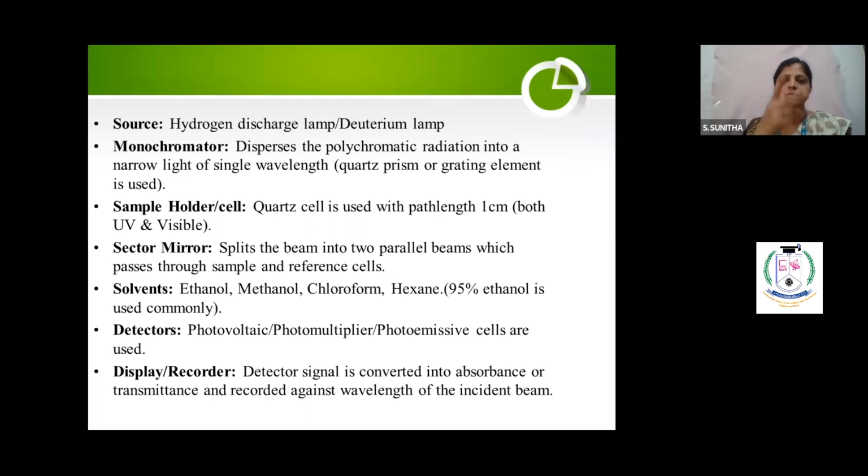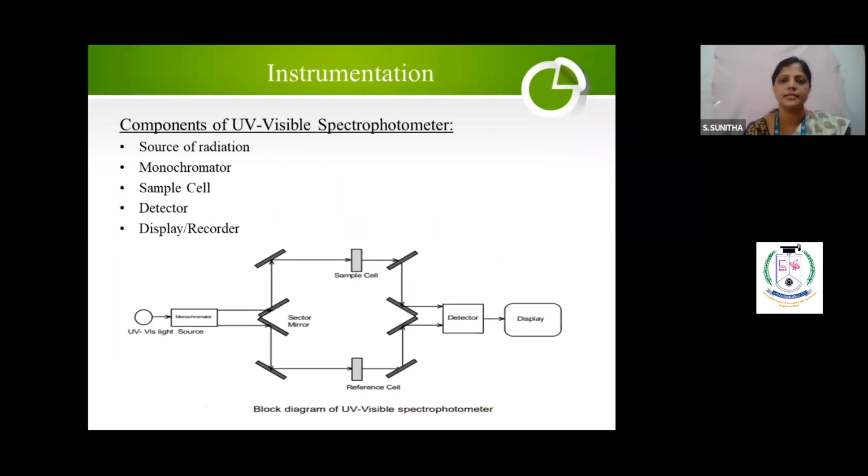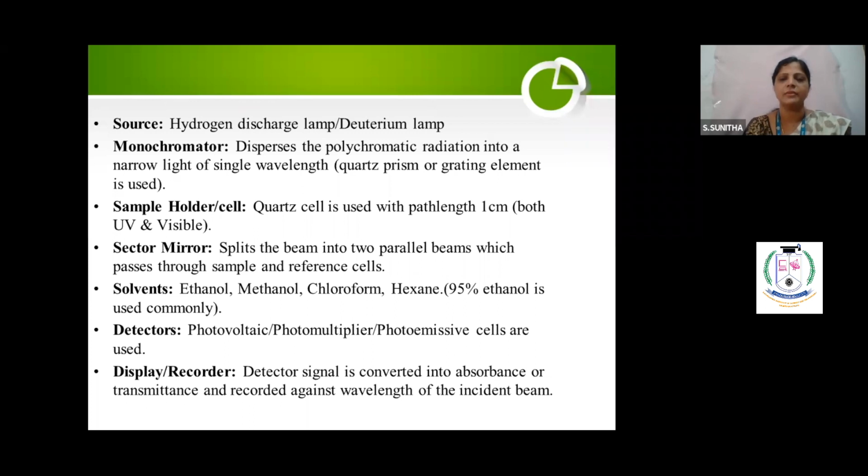And a sector mirror, I have shown you, no. So this is called the sector mirror. The sector mirror will split the beam into 2 parallel beams. Why 2 parallel? One has to pass to the sample and one has to pass to the reference. You can ask, madam, why can't we keep one sample here and one reference here? That is also possible. That is called a single beam UV visible spectrophotometer.